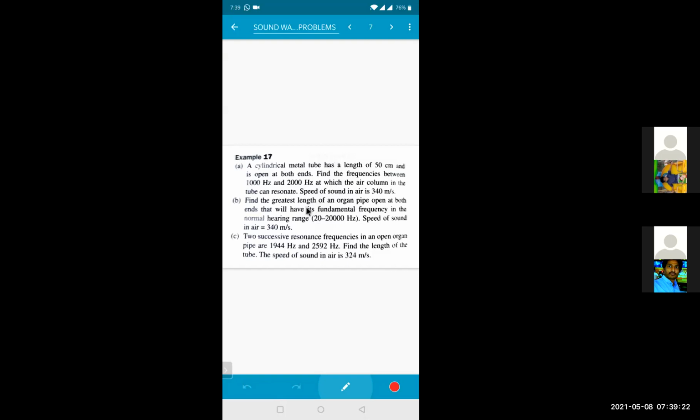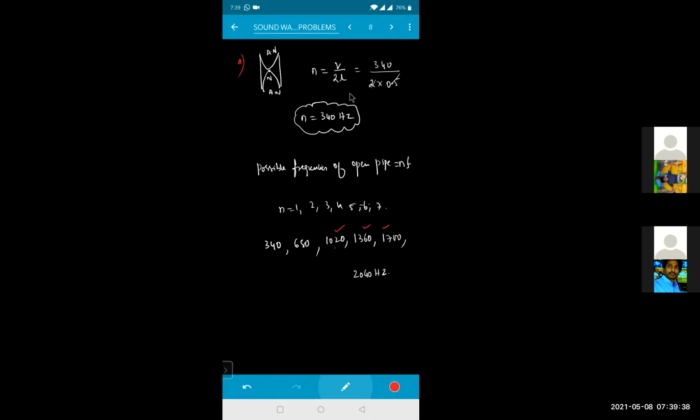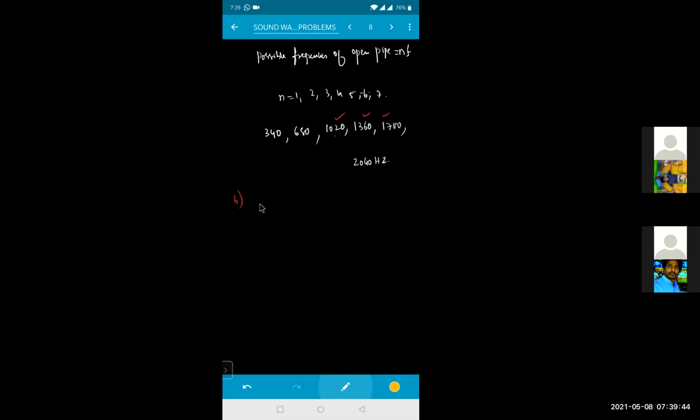Okay, so find the greatest length of an organ pipe open at both the ends that will have its fundamental frequency in the normal hearing range of 20 to 20,000 hertz. Speed of sound in air is 340 meter per second. Try it. What type of organ pipe is it? Open at both the ends, so it is an open organ pipe. So frequency will be equal to n is equal to V by 2L.